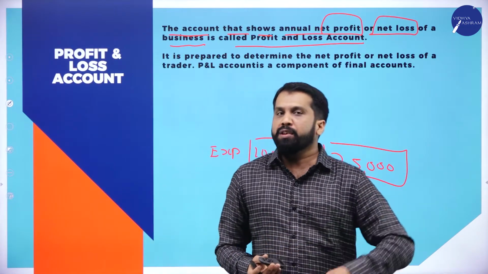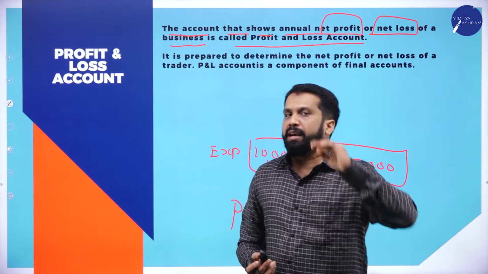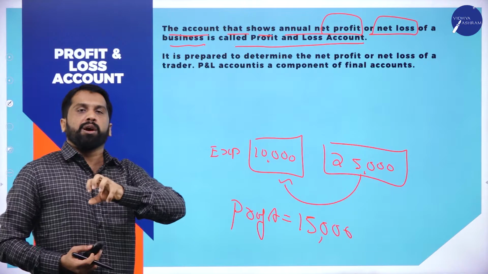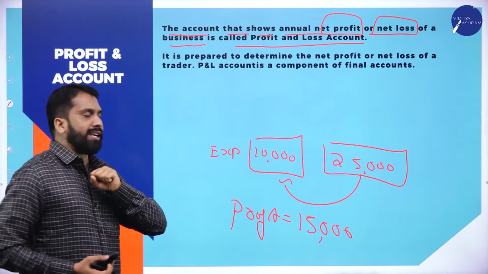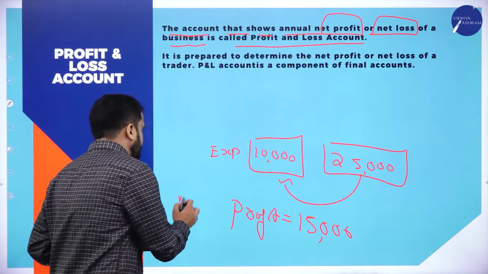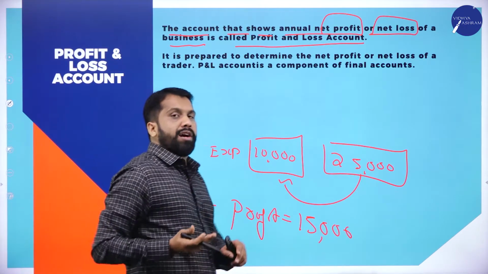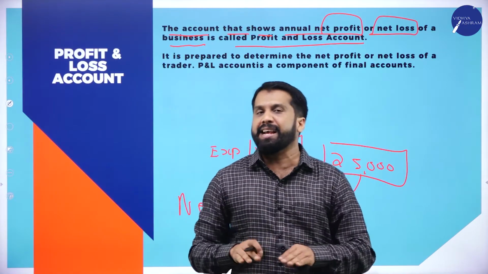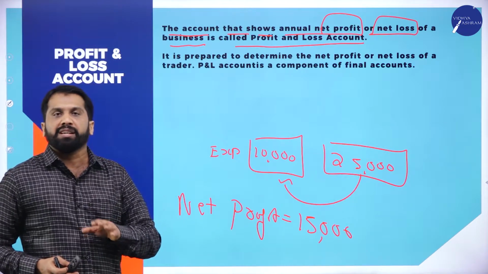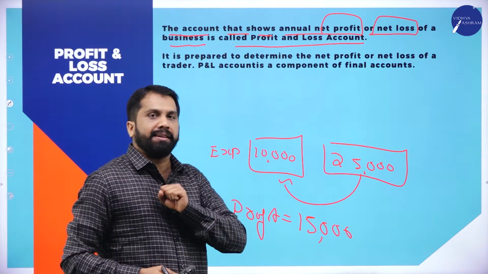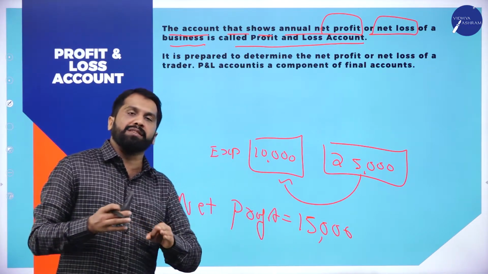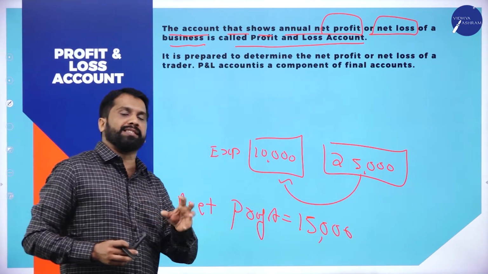Very simple. Take the total of your income and the total of your expenditure. Income minus expenditure, whatever balance you get, that we call net profit. If your income is less and expenditure is more, normally in the initial stage of a company the expenditures will be high because of initial investments, establishment charges, and they have to purchase assets and everything.